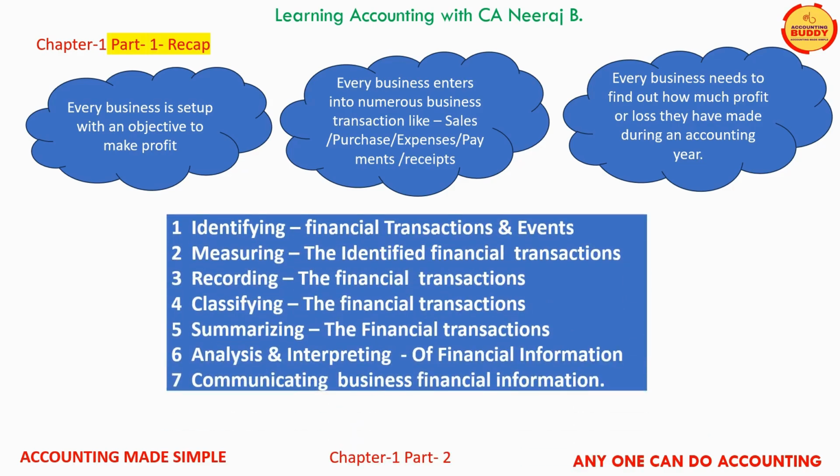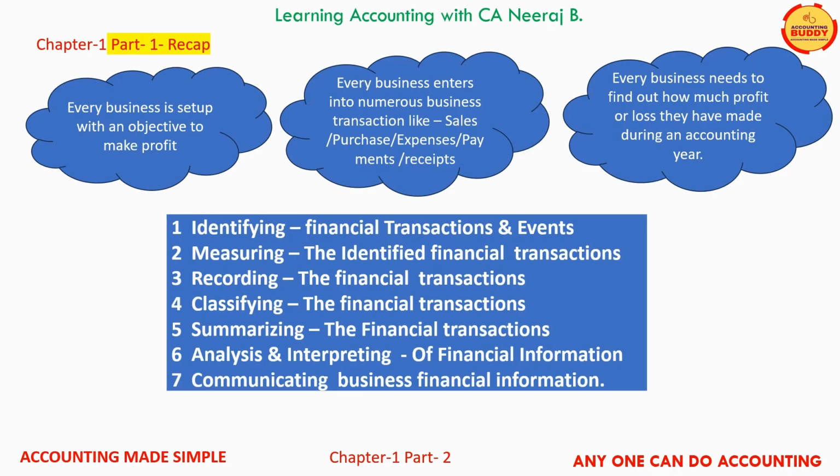Identifying financial transactions, measuring the identified financial transactions. Third is recording the financial transactions. Fourth, classifying the financial transactions. Fifth, summarizing them. Sixth, analyzing and interpreting financial transactions. And seventh is communicating them to the stakeholders for making decisions.